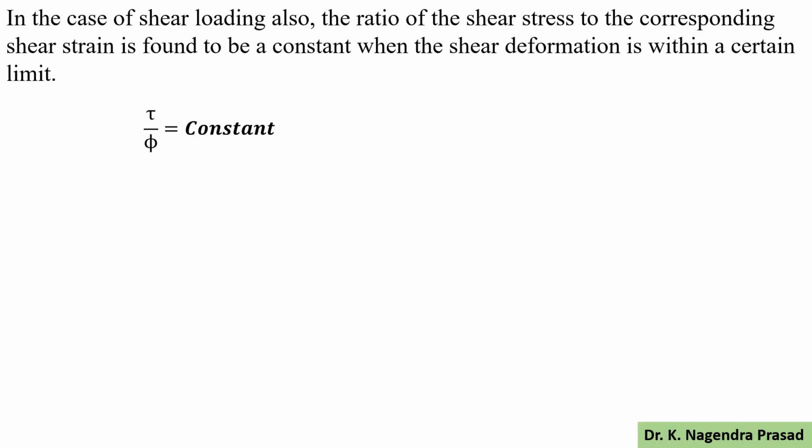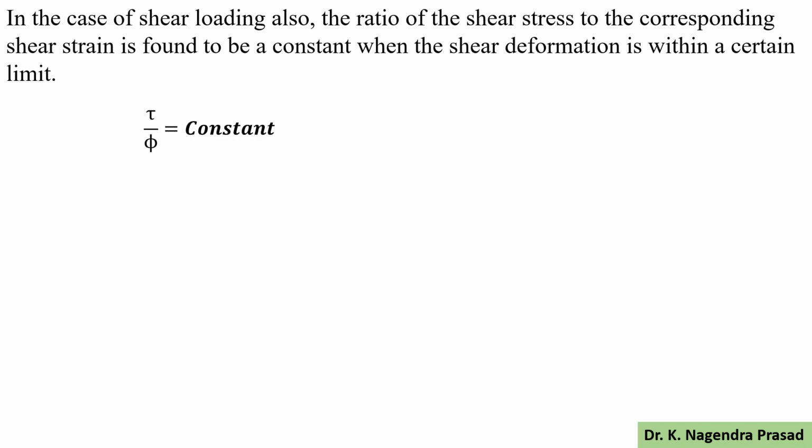In the case of shear loading also, the ratio of the shear stress to the corresponding shear strain is found to be a constant when the shear deformation is within a certain limit.